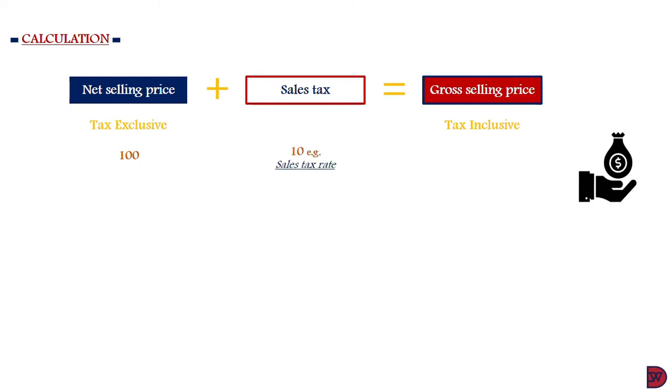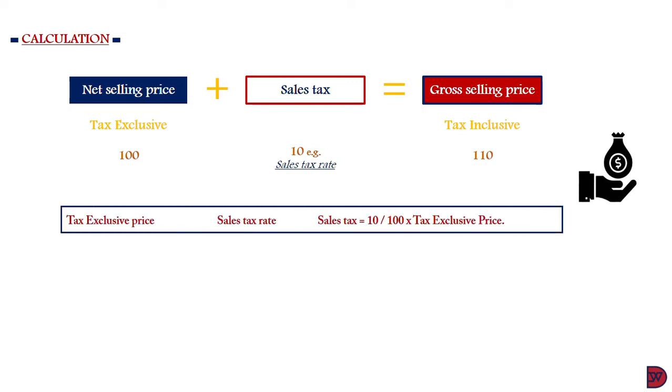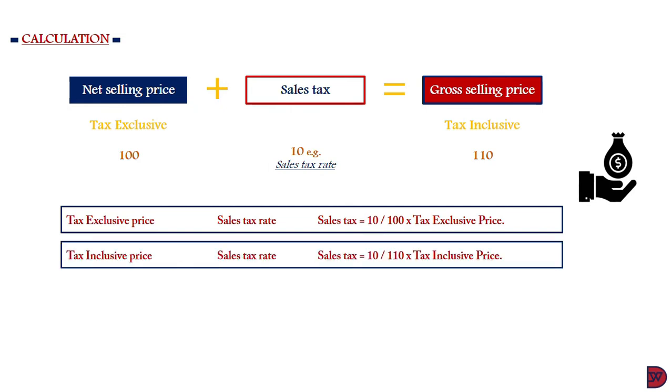The sales tax rate is always determined by the government. It's not determined by the business. So the sales tax is always known in every jurisdiction. In this example, we'll take the sales tax to be 10%. So the gross selling price will now be 110, which is the addition of the 100 plus the sales tax rate. When you are given the tax exclusive price and you are supposed to find the sales tax, it will be 10 over 100 times the tax exclusive price. In a situation where you know the tax inclusive amount and you have the sales tax rate, finding the sales tax amount will be 10 over 110, which is the percentage for the gross selling price, times the tax inclusive price.